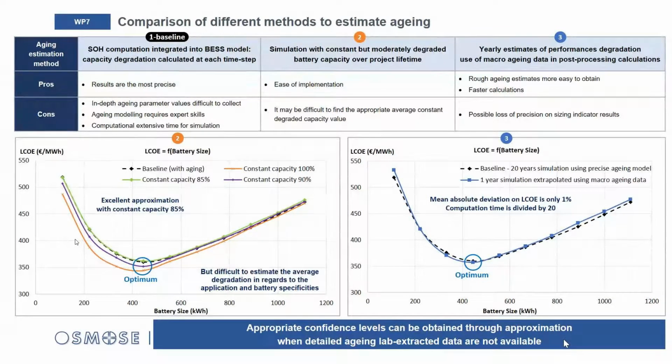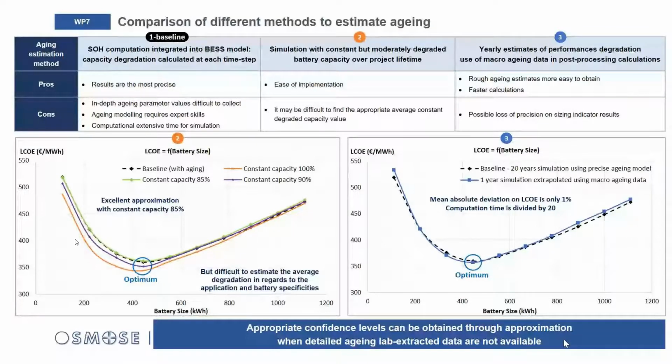And to approximate the aging in the method illustrated on the right, you may have from your battery manufacturer some figures about aging, which are not as precise as the ones used for the model in the baseline.